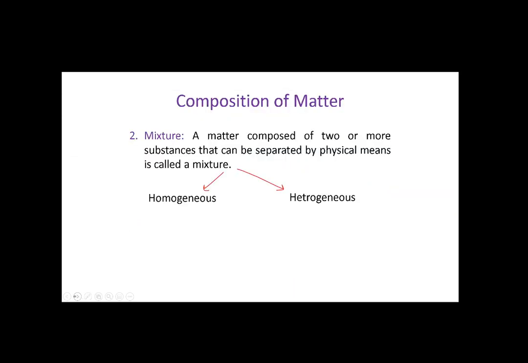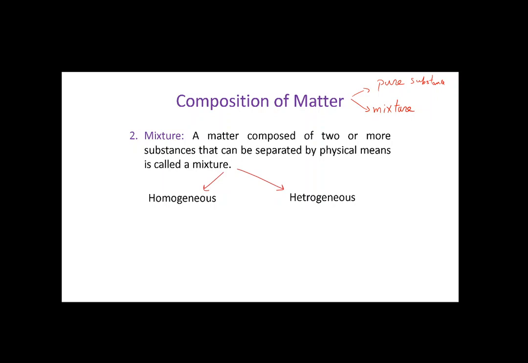We said the first kind was a pure substance. The second kind is called the mixture. Mixture, الخليط أو المخلوط.